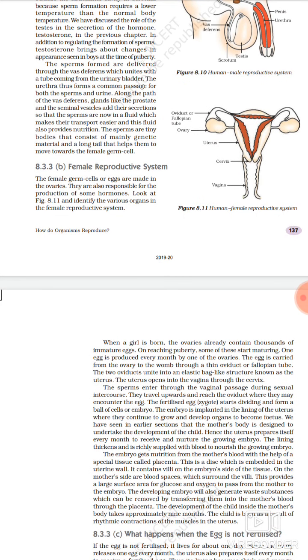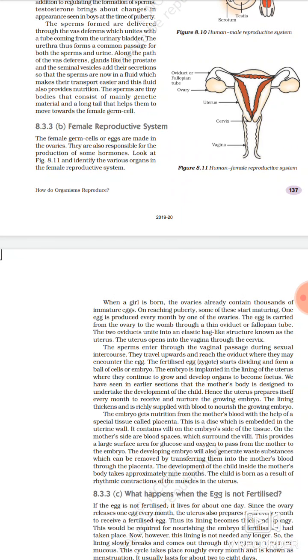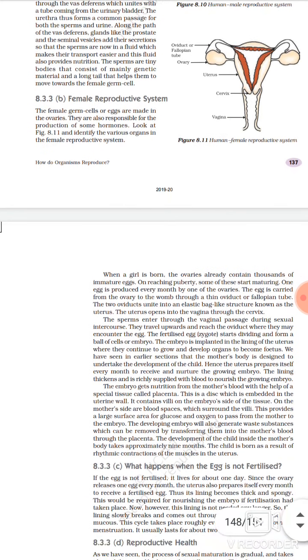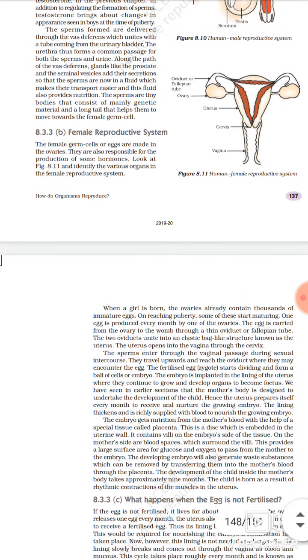Female reproductive system. The female germ cells, or eggs, are made in the ovaries. They are also responsible for production of some hormones, and the names of the hormones are estrogen and progesterone. So students, remember that the male testes produce only one hormone, testosterone. But the female body is more complex, as it has to hold a newborn baby inside the womb. It is more complicated and needs more hormone control. That's why the ovaries in the female secrete two hormones, estrogen and progesterone.